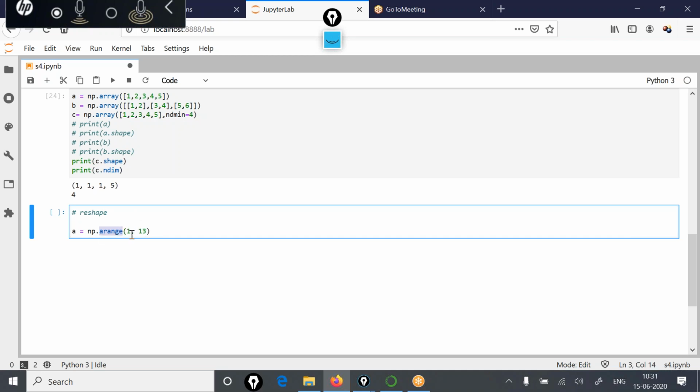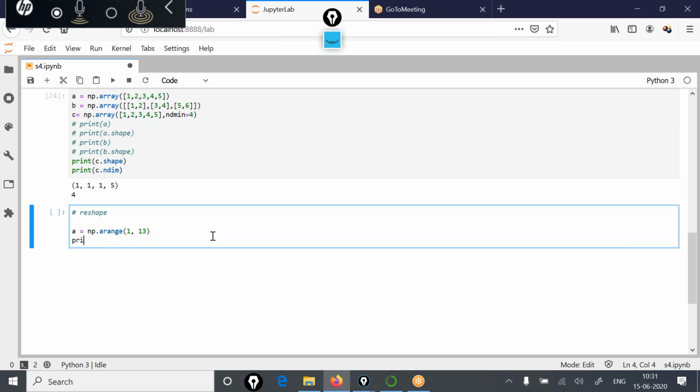Now try to understand what the arange function does. It will give you a range of integer values from this figure to this figure, because the parameters you have mentioned are 1 and 13. It will create a range of numbers from 1 to 13, where 13 will not be included, but rather from 1 to 12.